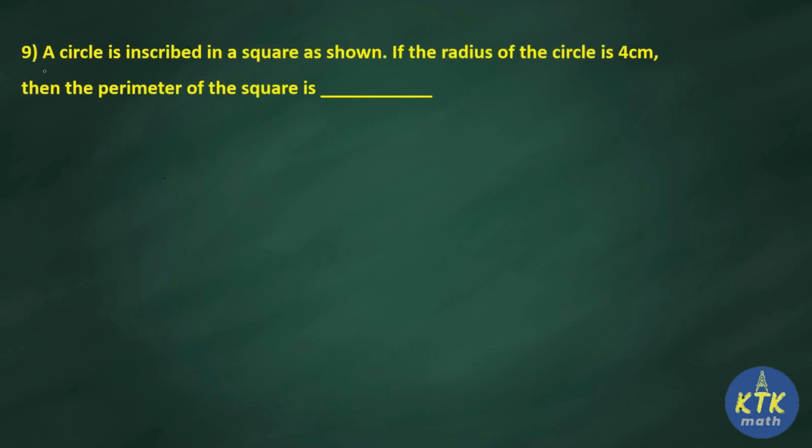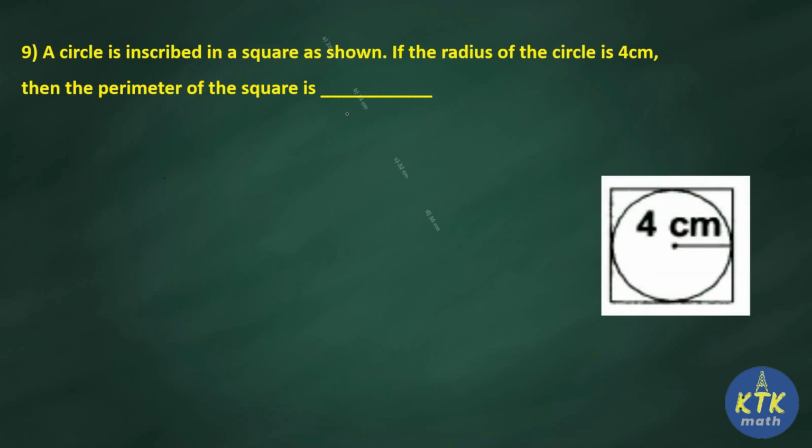Now question number 9. A circle is inscribed in a square as shown. If the radius of the circle is 4 cm, then find the perimeter of the square. So this question is based upon a diagram. You can see a circle is inscribed in a square. It means it lies inside, touching all the edges of the square. Here the radius is given. What we need to find? We need to find perimeter of square.